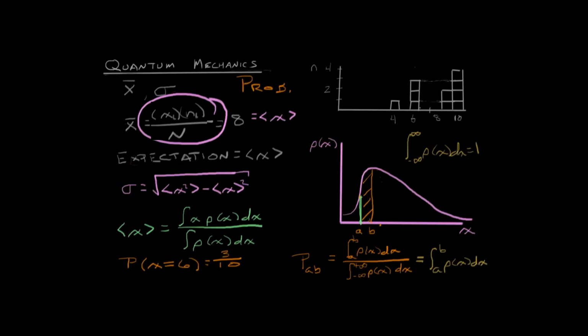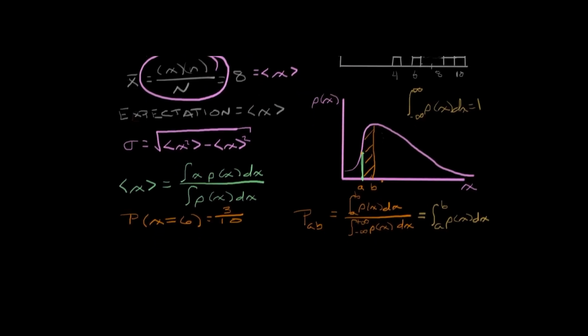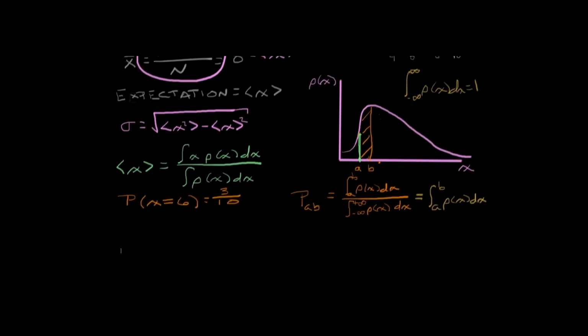And in fact, this idea is really useful to be able to normalize our solutions. So let's take a look at how that would happen. This is such a useful tool, to be able to normalize something, to make sure that the area under the curve is 1, that it's worth noting here how to do it.